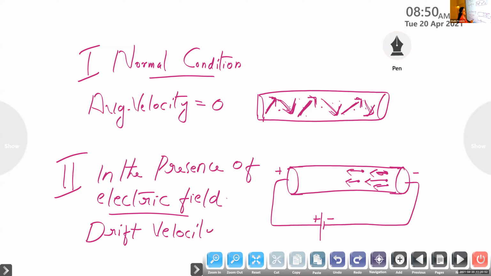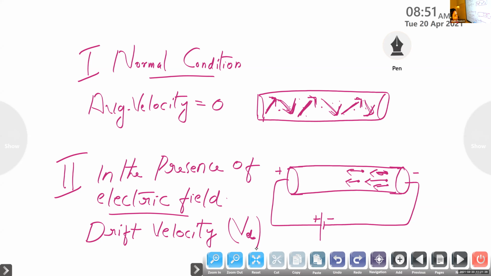The velocity possessed by the electrons in a conductor in the absence of an electric field is known as thermal velocity. But in the second case, to the same conductor we apply an electric field. At the same time, what happens? The electrons start to drift from the negative side to the positive side of the conductor, and during this drifting they possess a velocity, known as drift velocity. It is represented by the letter Vd: V, with D as a suffix.